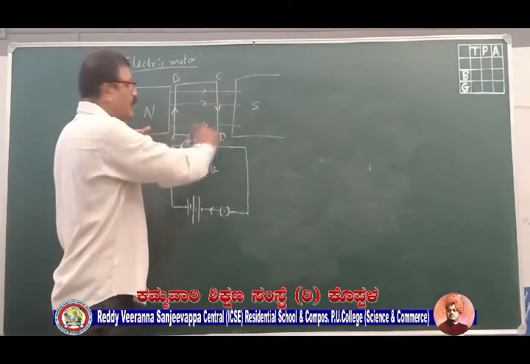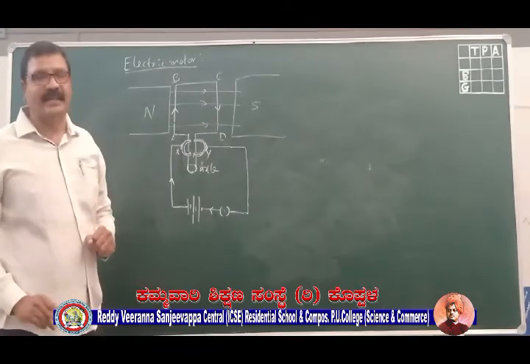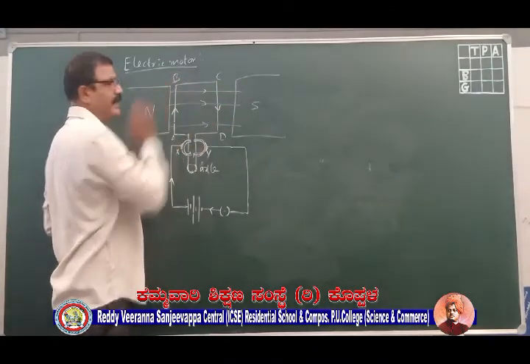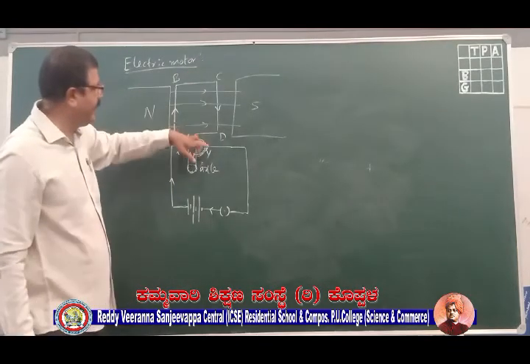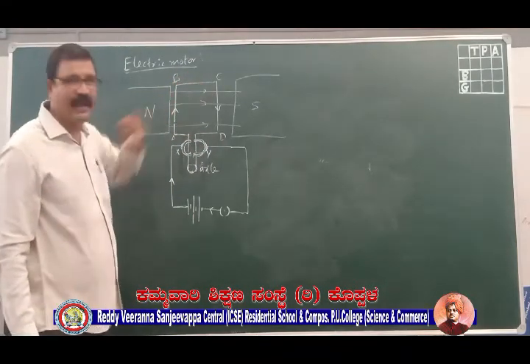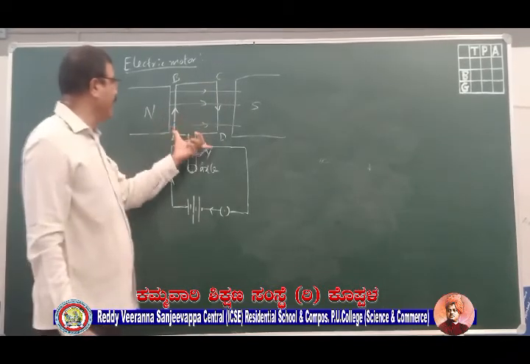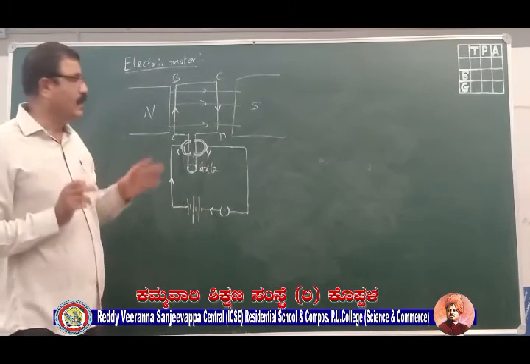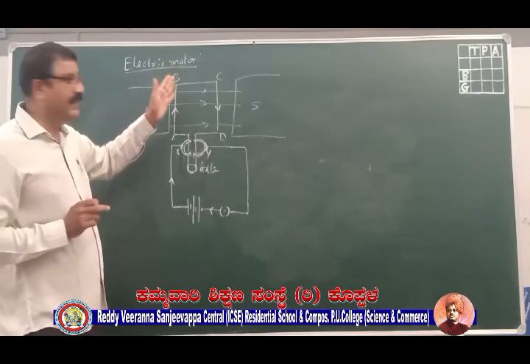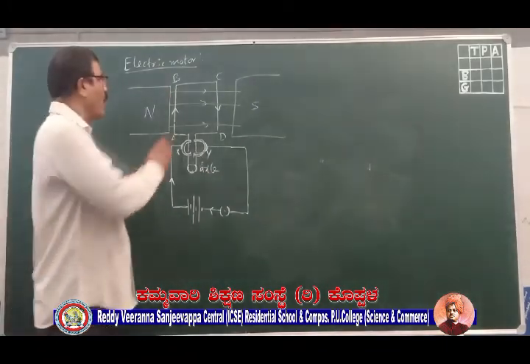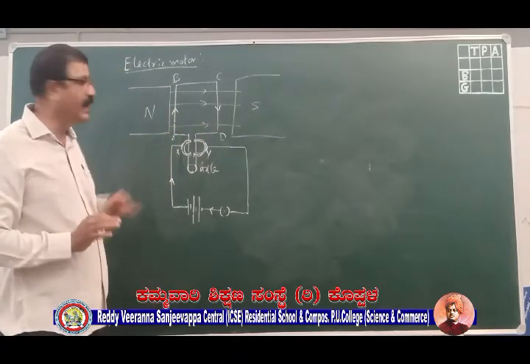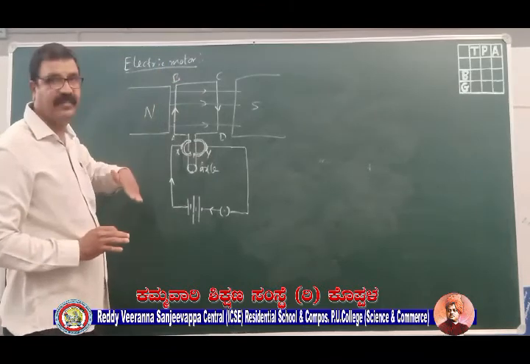I am breaking this coil into 4 conductors. What are the 4 conductors? AB, CD, AD and BC. AB and CD are perpendicular to the magnetic field, while AD and BC are parallel to the magnetic field. So AB and CD will experience maximum force, while BC and AD will experience minimum force. Why? Because they are parallel to the magnetic field.